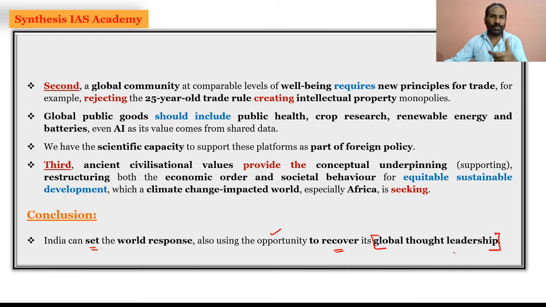So it has to project, and it is now the time that it is a global leader. India is a global leader. So definitely the Cold War times have given India a chance, as it has the capacity for global thought leadership. So we have discussed at length multilateralism in the Cold War times.